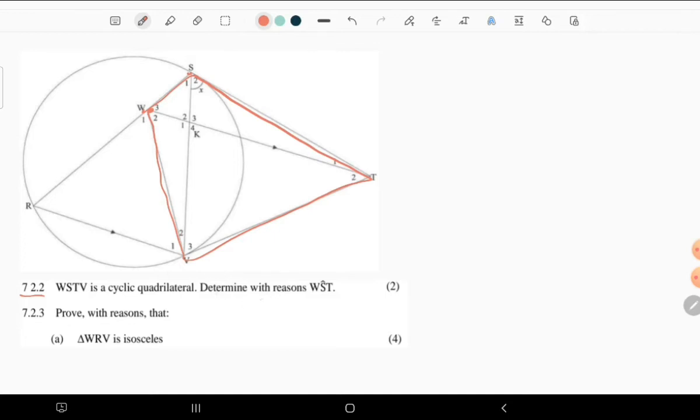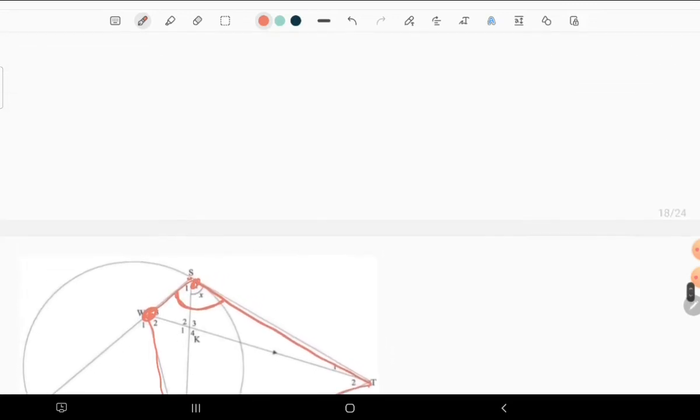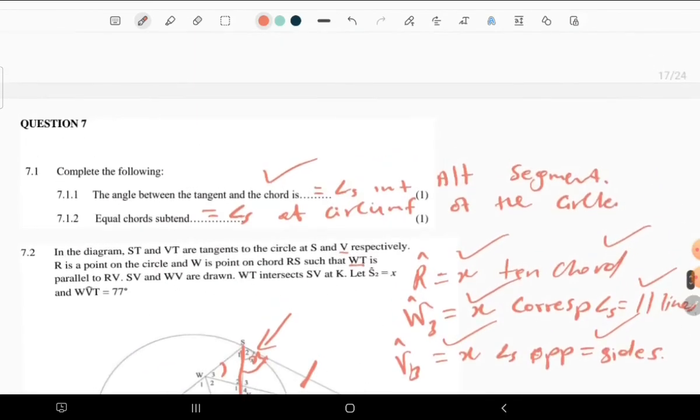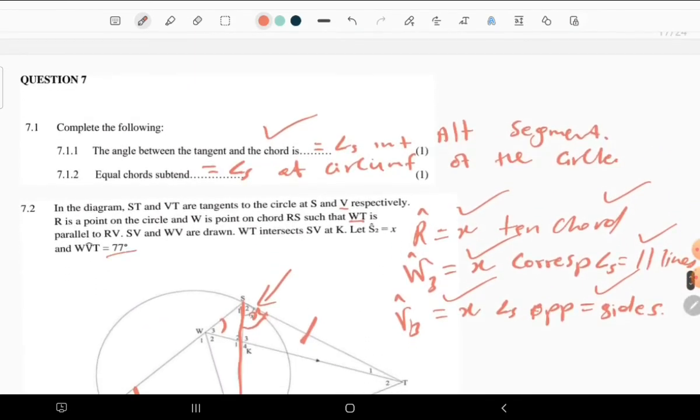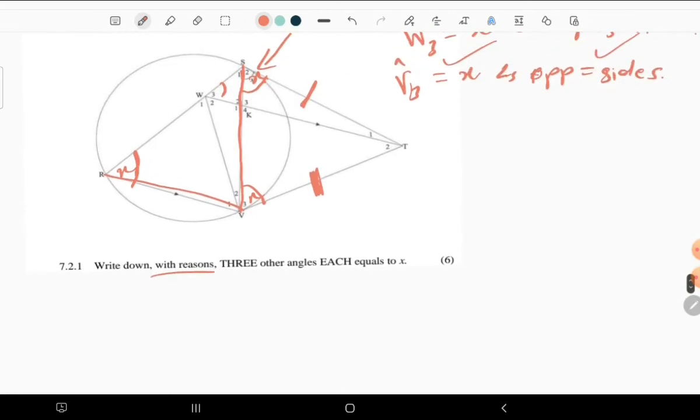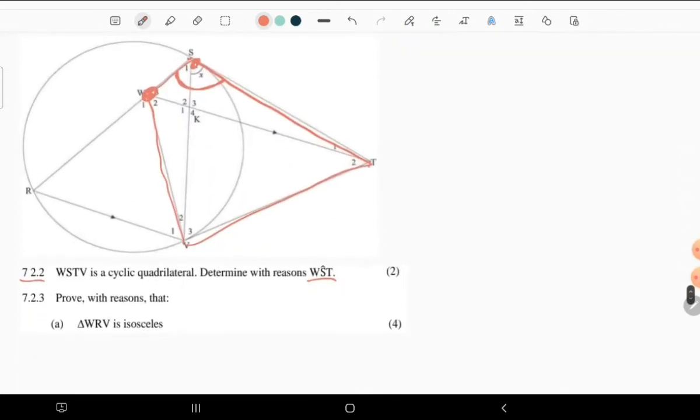Determine with reasons the size of WST, which is this whole angle. And you will remember the information given previously that WVT is equal to 77, which means this angle is 77 degrees.